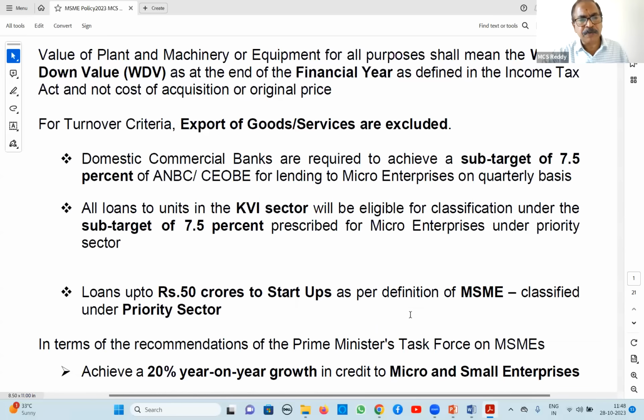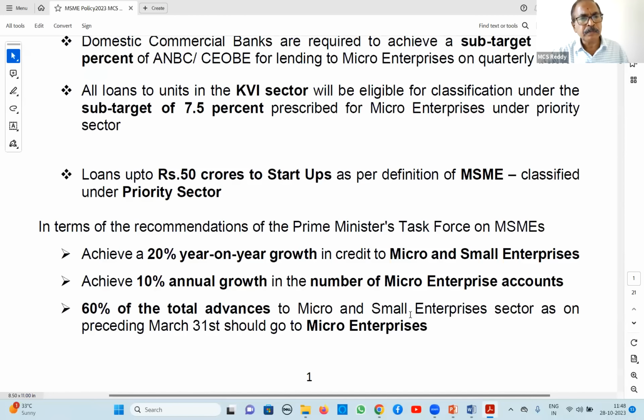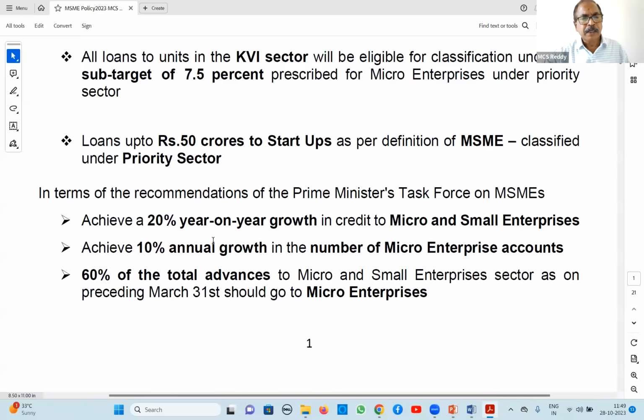Next one, turnover. Okay, 7 points; this is classification related. Loans up to 50 crores to startups is priority; that also comes here. Here, targets. Earlier, they very frequently asked these questions. The Prime Minister's Task Force has recommended achieving 20% year-on-year growth in micro and small enterprises.